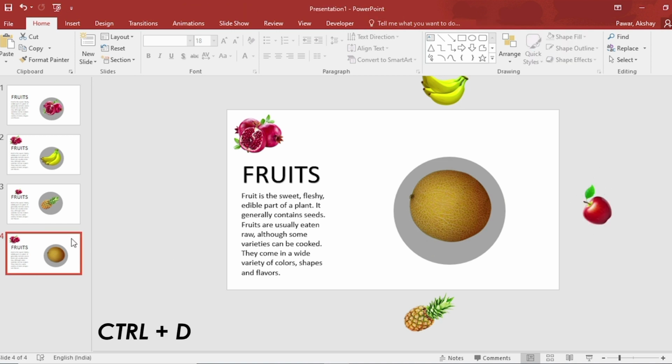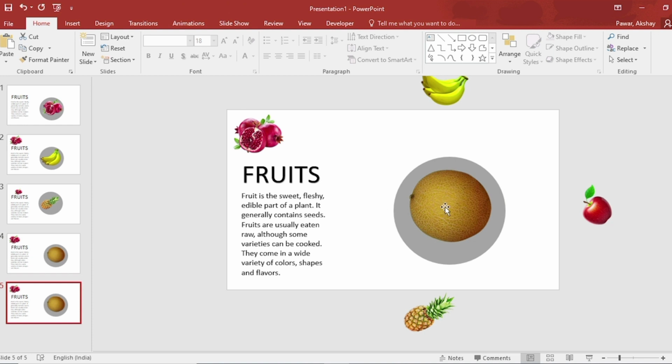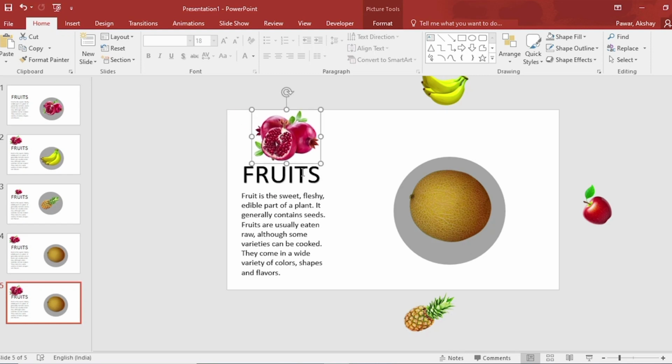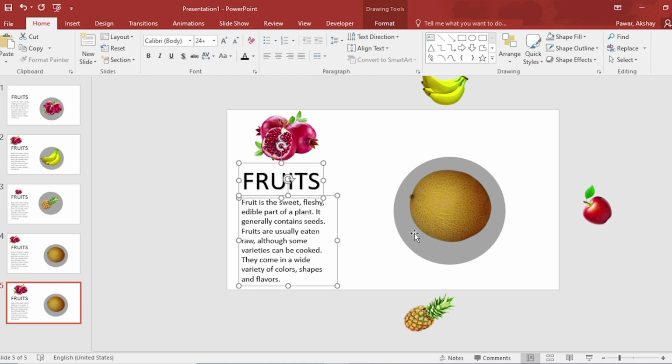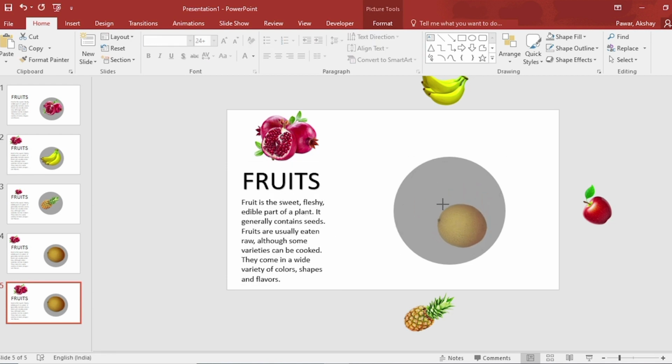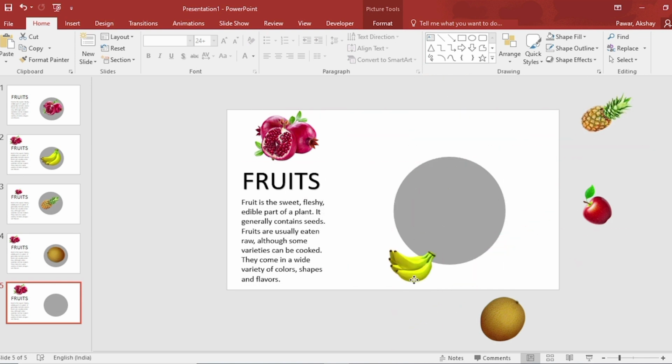Select Slide, duplicate. Select this one, increase the size. Select this, reduce the size, rotate it, place it here. Select this one, place it like this. Select this one, increase the size.